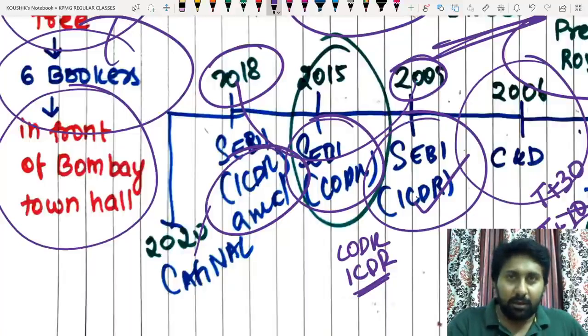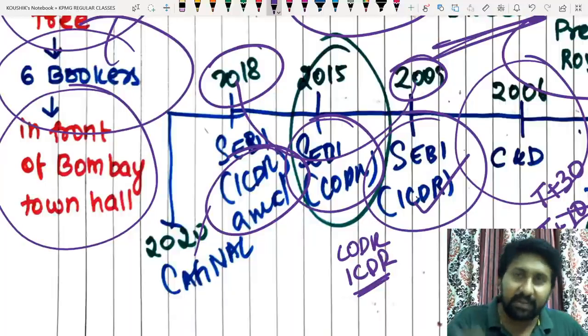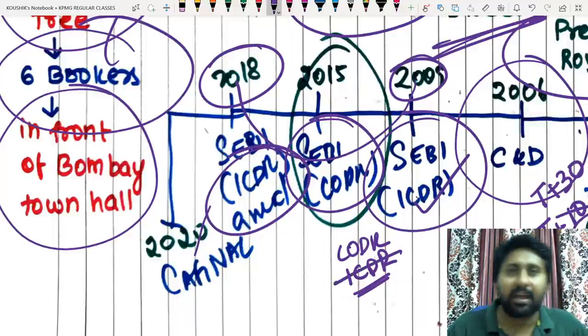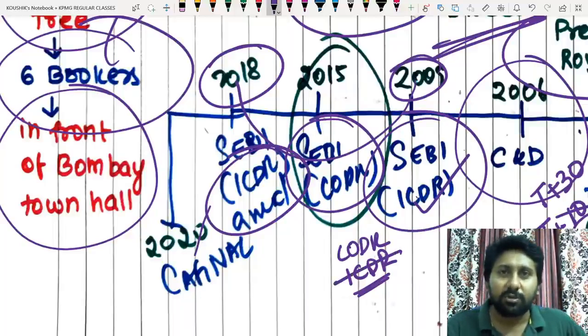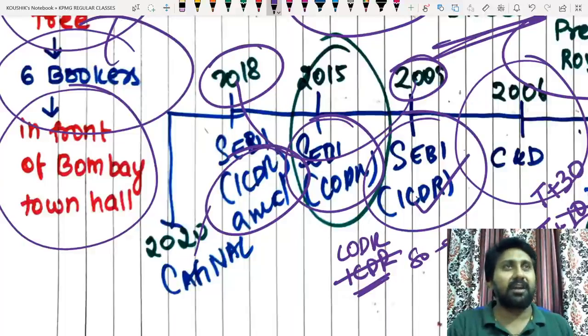The new syllabus came in the year 2017, and effectively 2018 it started. At that time, syllabus shrinking, syllabus deletion happened. At that time, ICDR regulations were deleted from the syllabus. Students were really very happy because it was another 80 to 90 pages of material. ICDR regulations are deleted, fantastic.